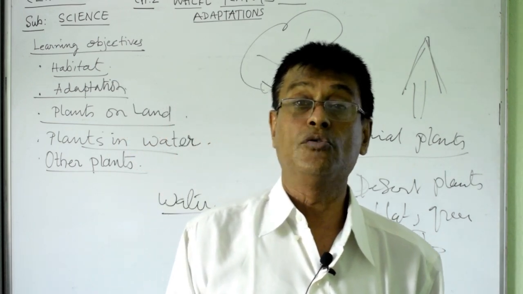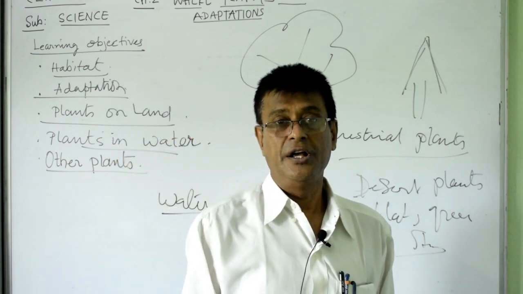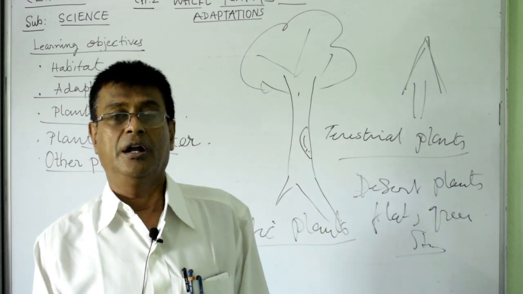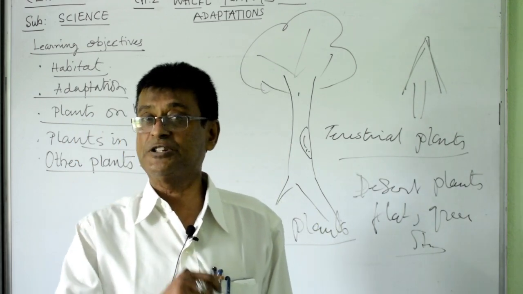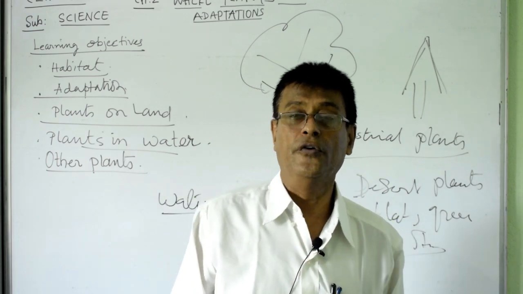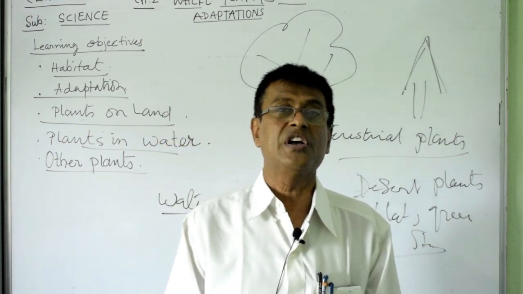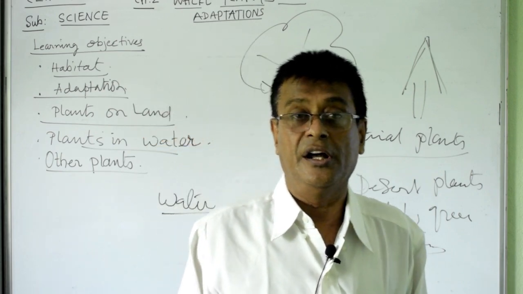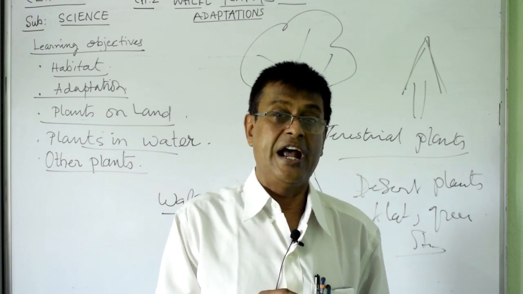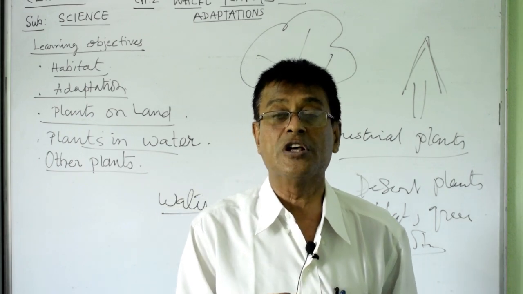Now, there are some plants which can catch prey. Children, you have seen animals like cat, lion, tiger, even dog. They catch prey to get their food. These are called carnivorous animals. Here, plants are also there. Some plants also catch prey and do their nutrition. These kinds of plants are known as carnivorous plants.